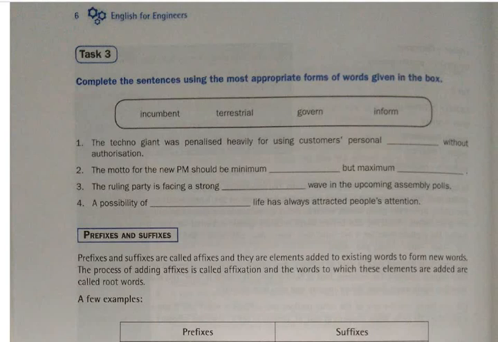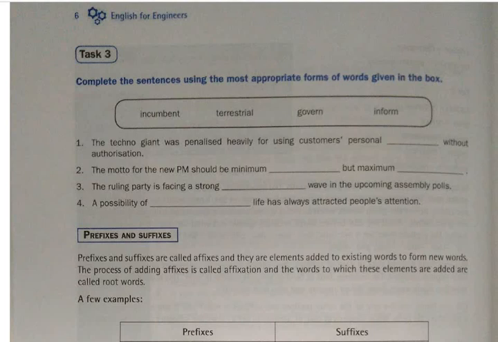So I'll repeat the answers once more for you. The techno giant was penalized heavily for using customers' personal information without authorization. The motto for the new PM should be minimum interference but maximum governance.